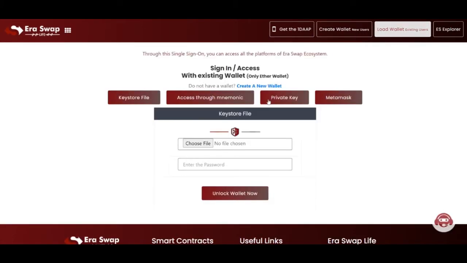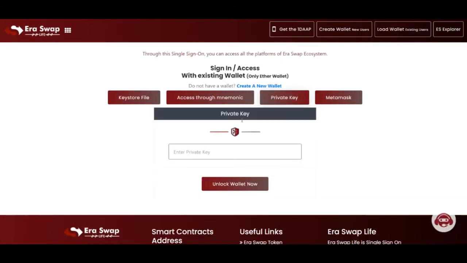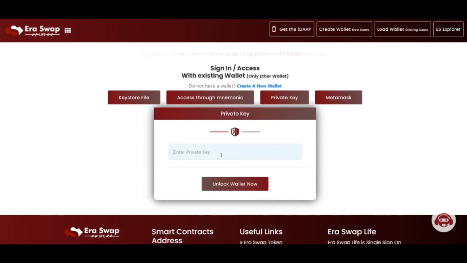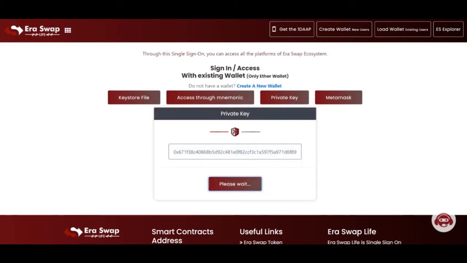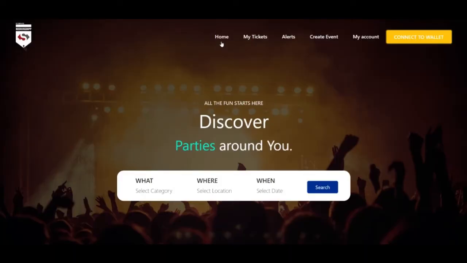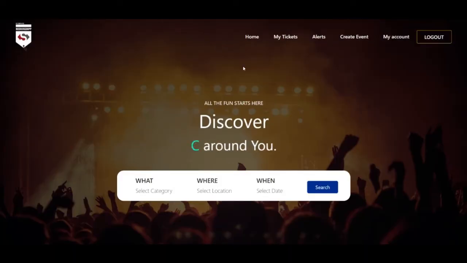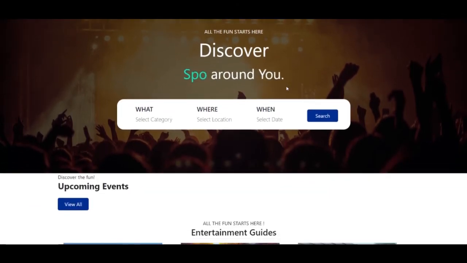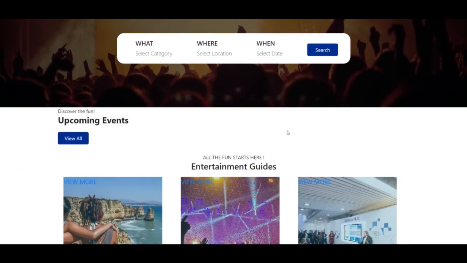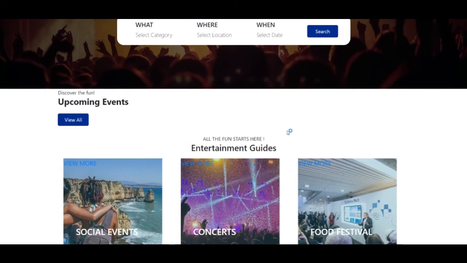So I'll load wallet using for existing users. So here I am. I have been connected to my wallet, and currently there are no upcoming events. So here you will not be seeing any events.